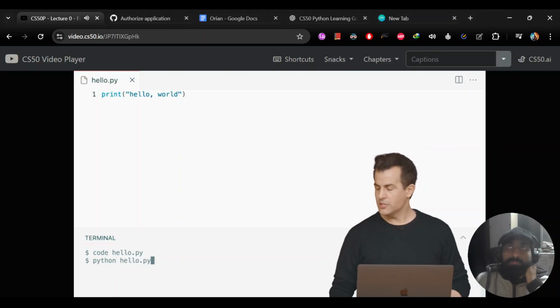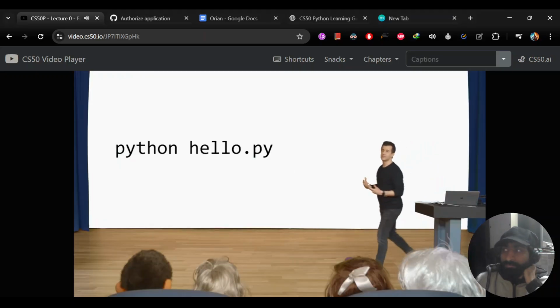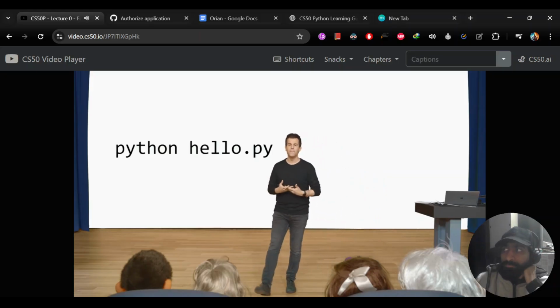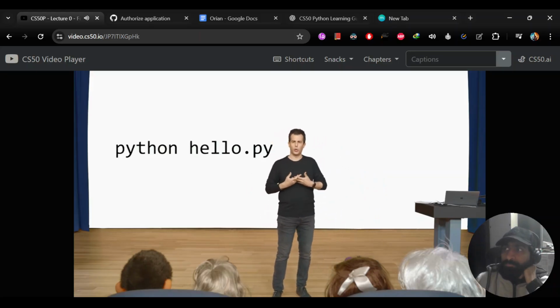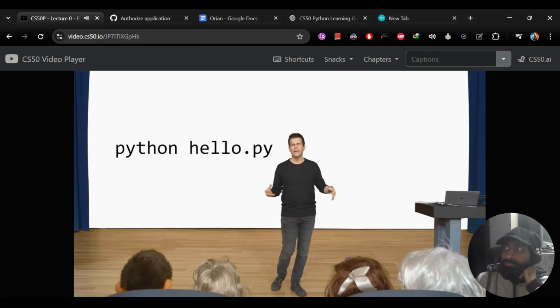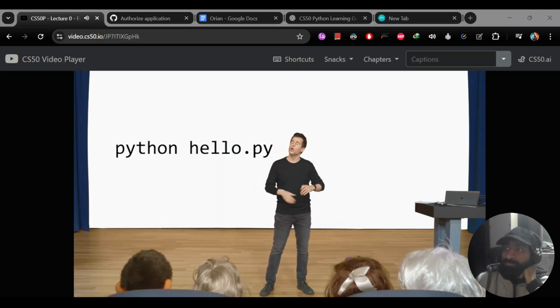Now why is that? Well, it turns out that when I actually write code in a language like Python, it's of course stored in that file, hello.py, but I need to interpret the code, top to bottom, left to right, so that the computer knows what to do. Indeed, at the end of the day, even if you don't really know much about computers, you've probably heard that computers only understand zeros and ones, the so-called binary system. Well, if that's the case, then something that says print and parenthesis and quote unquote hello world is surely not zeros and ones. We have to somehow translate it into the zeros and ones that the computer understands.